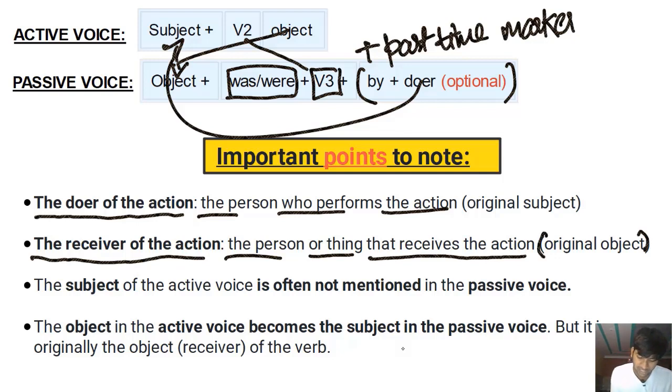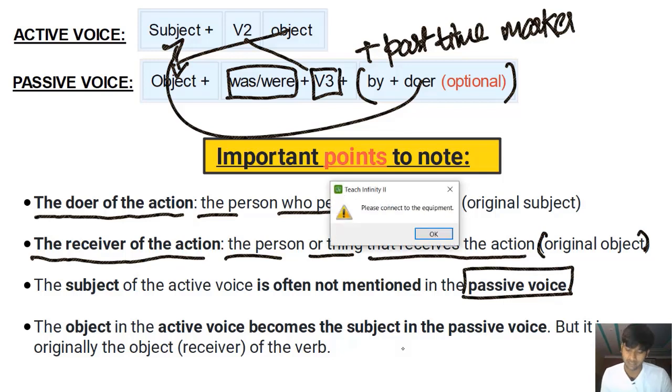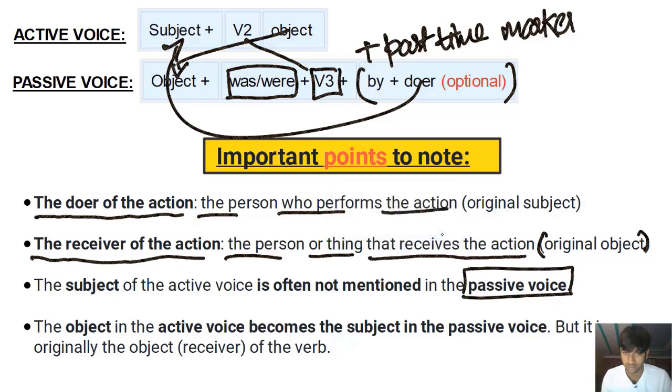Now, the subject of the active voice is often not mentioned in the passive voice. This is very important to note. In the passive voice, we generally do not mention the doer of the action, the original subject. Now, the object in the active voice becomes the subject in the passive voice. This is what we've talked about, right?